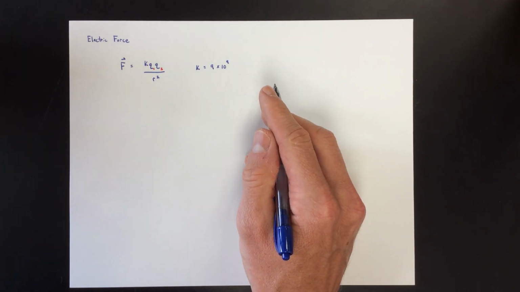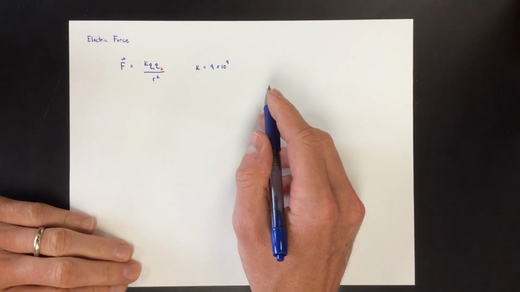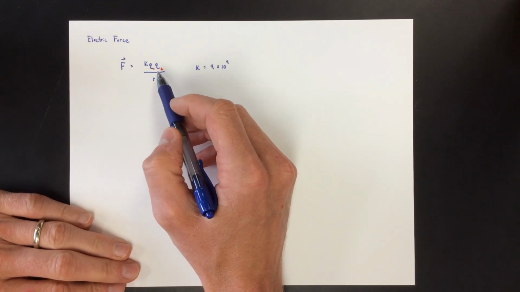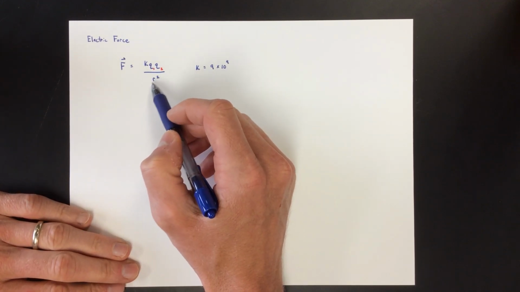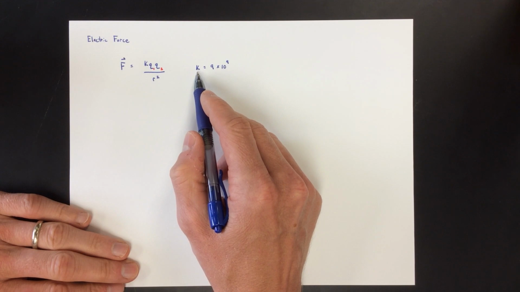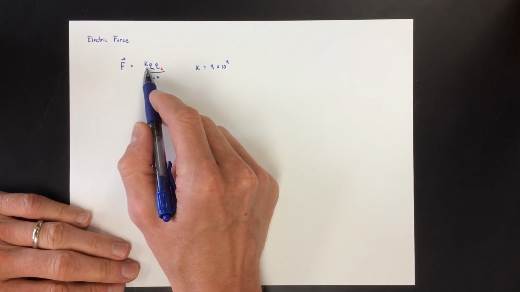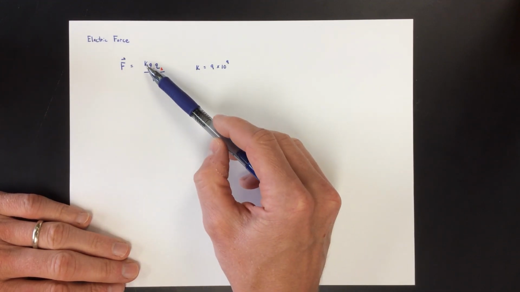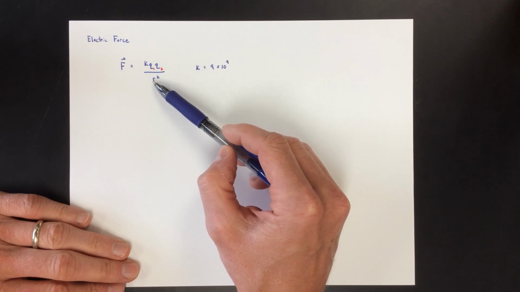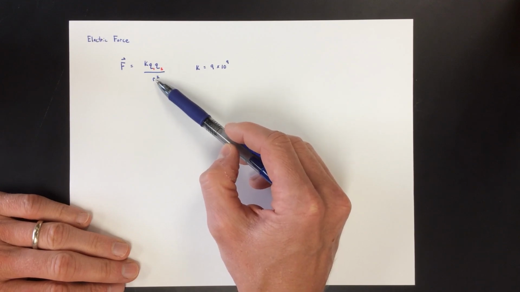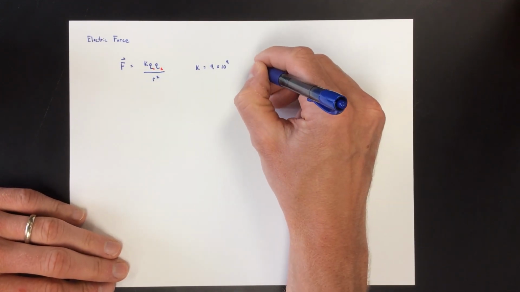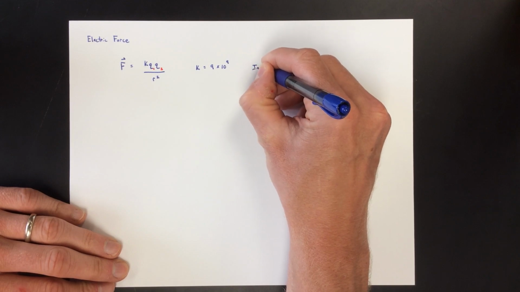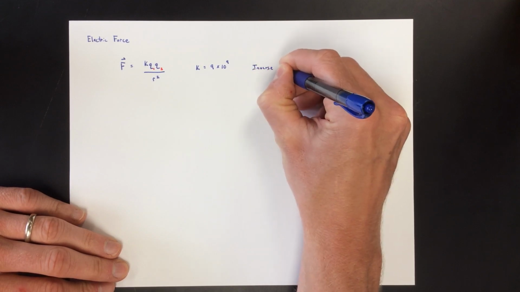Okay, let's take a look at the electric force. The electric force is given by k q1 q2 over r squared. k is a constant, right? So the force is proportional to what? Well, it's proportional to the two charges, and it's proportional to the distance squared, and that's an inverse relationship. Lots of times they would refer to this as an inverse square law.